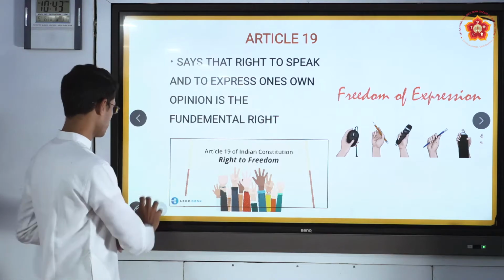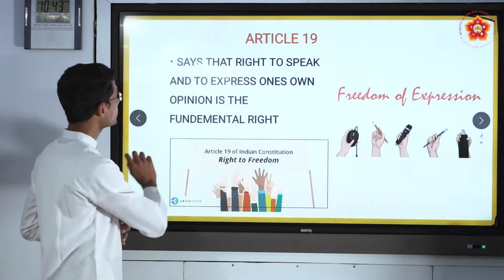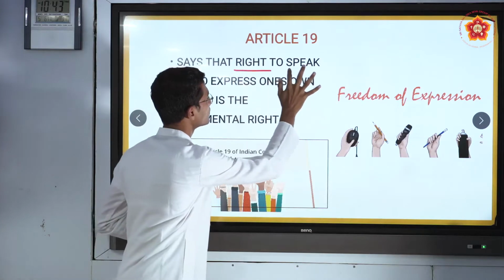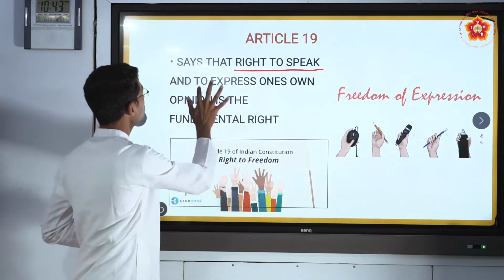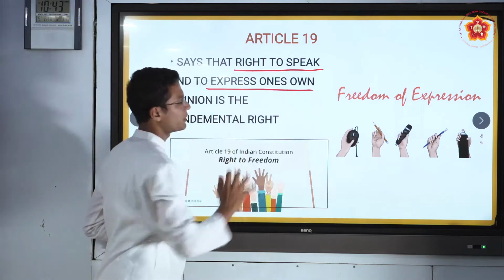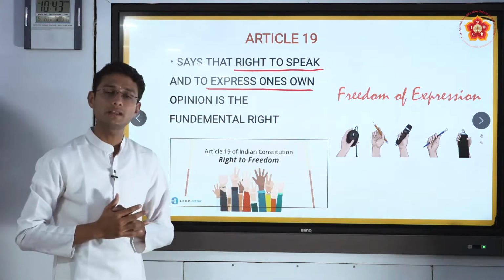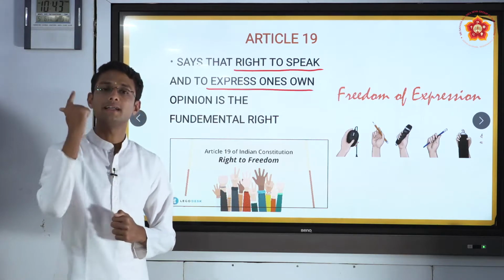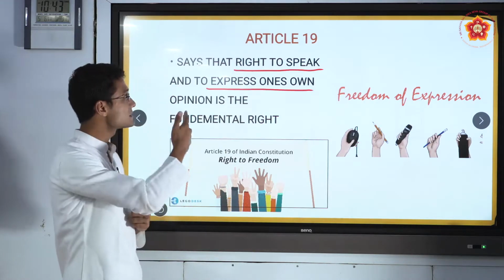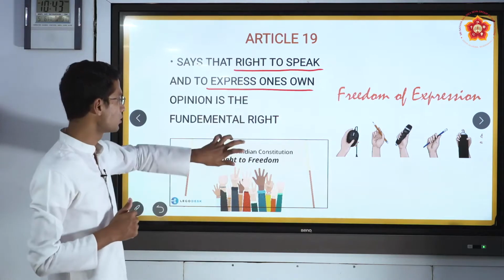So this is about Article 19. What it says, please note down: the right to speak and to express one's opinion. So this is about Article 19. Now we are done with Article 21A, Article 45, and Article 19. So let's go to the next one.